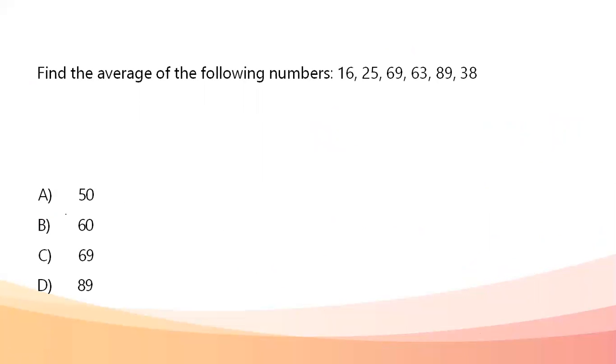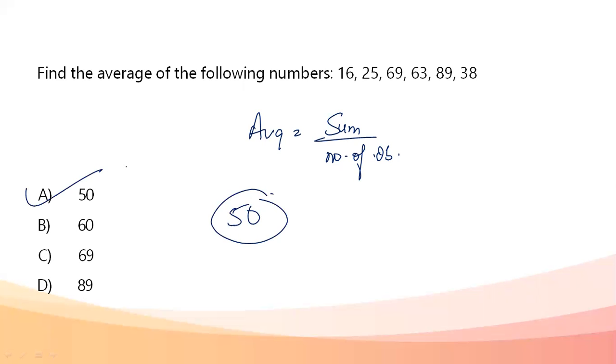Next, find the average of the following numbers. Again, a set of numbers is given to me: 16, 25, 69, 63, 89 and 38. How to find the average? I know average is equal to the sum of the quantities divided by the number of observations that I have. So when you do this, your average here comes out to be directly 50. My answer is option A, it's 50.